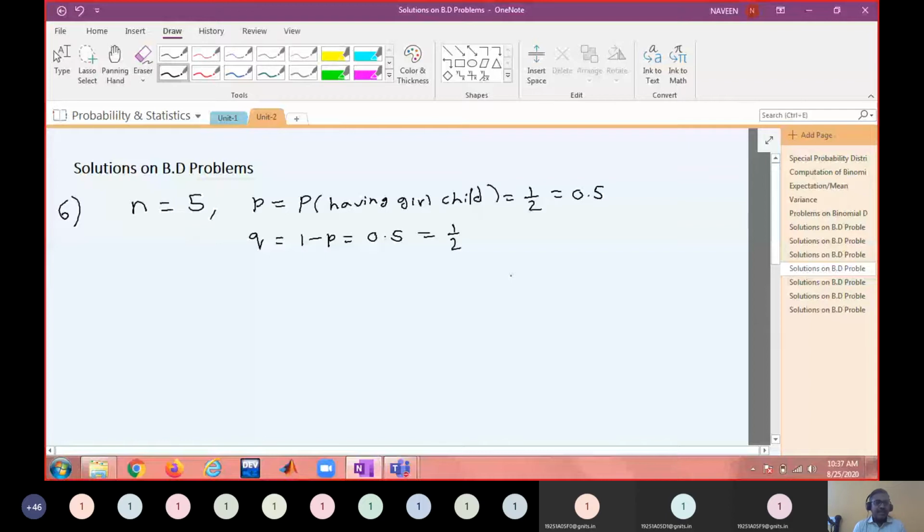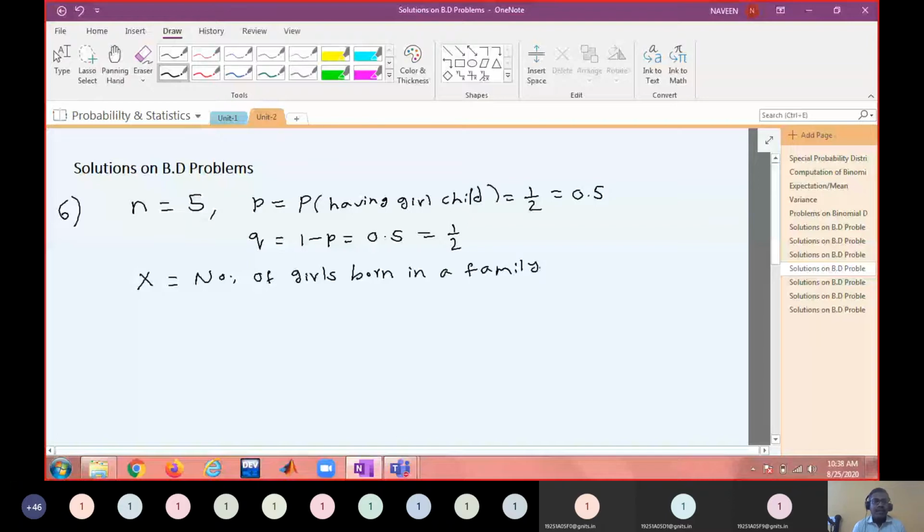First of all, you have to define what is X. How do you define X? Remember, in a binomial distribution, X always refers to the number of successes. So how do I define it? The number of girls born in a family, right?